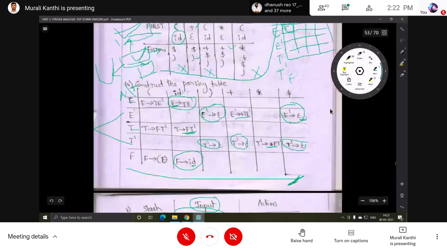If in place of this there is one more production, for example E implies epsilon, this is one production and this one is another production. These are the 2 entries. Now this grammar is not LL1 grammar. Why? Because in one box, 2 entries are there, 2 productions are there. This is not LL1 grammar. But in the other one, no multiple entries, so definitely it is LL1 grammar.